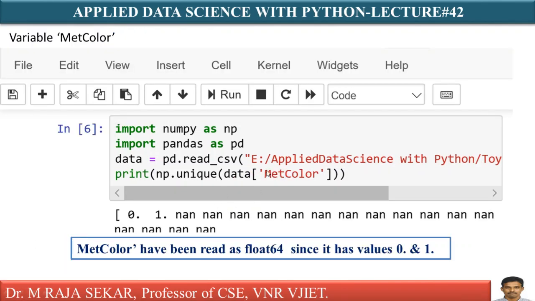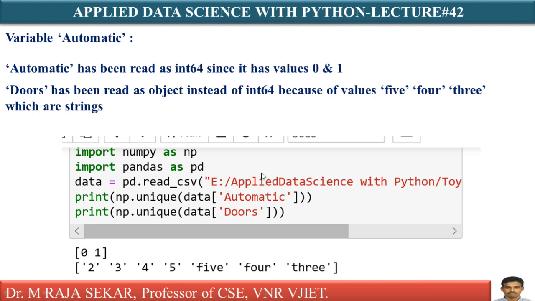In a similar manner, what about metallic color? np.unique of metallic color is giving 0.1 point. Metallic color has been read as float64. What is the reason? Because of this 0.1 point value, it is treated as float64, isn't it?